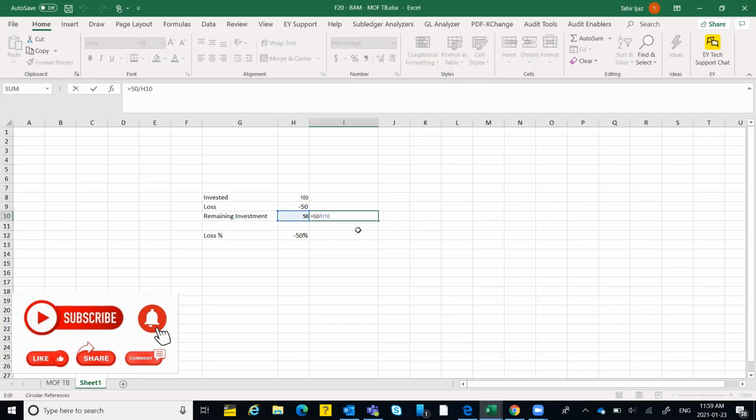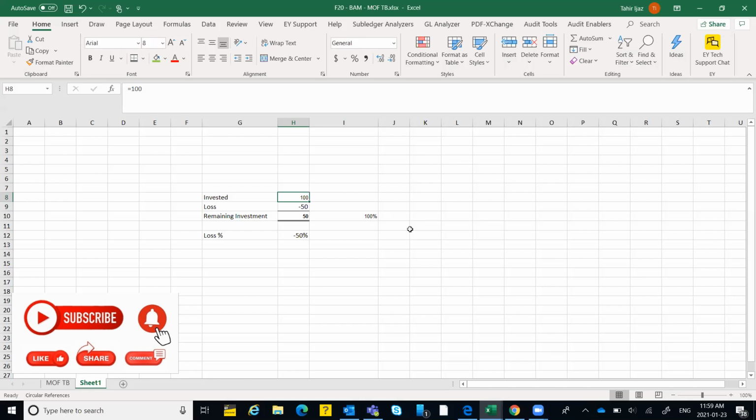This 50 divided by this 50, here the numeric 50 means the 50 loss, and the H10 in the formula is my investment. So on the investment of $50, I have to make a gain of $50. Only then will I be able to make up 100, right? So in percentage terms, I have to make 100% gain so that I move back to my original position.